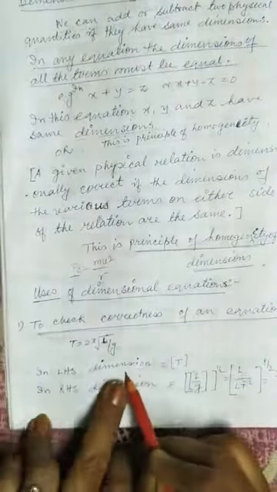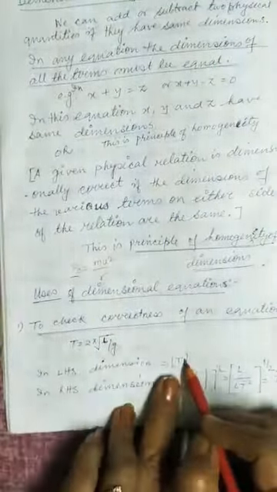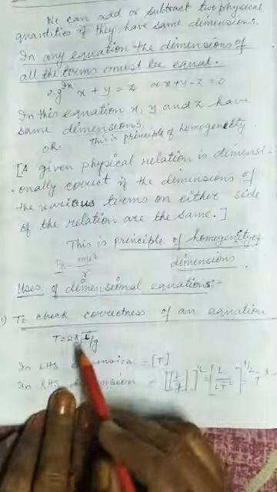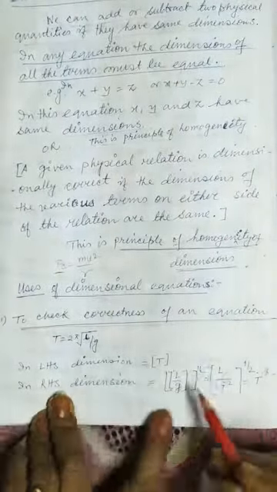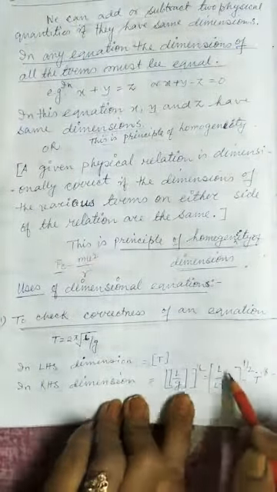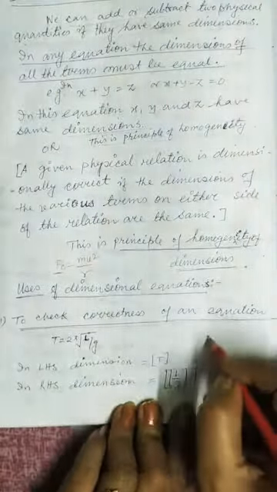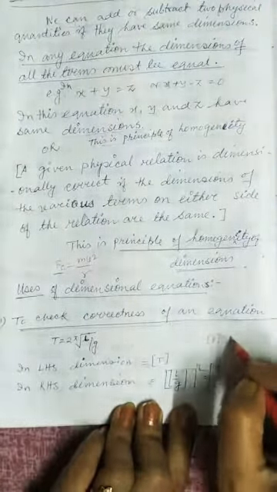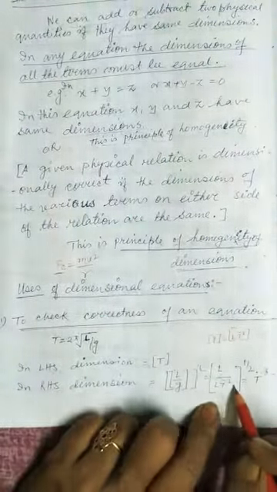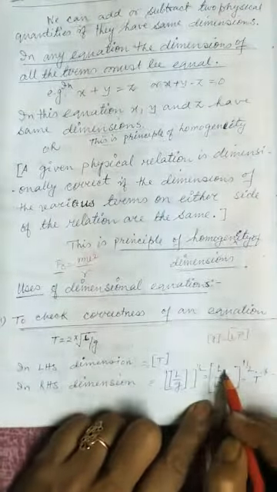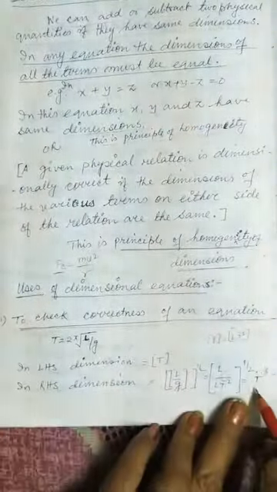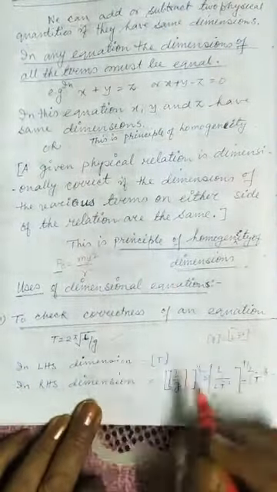In the LHS, the dimension of t is T. In the right side, pi is a dimensionless constant, so we have root under L by g. g is acceleration due to gravity, and its dimensional formula is L T to the power minus 2. So L by L T to the power minus 2 gives T. So the left side dimensional formula is T and the right side dimensional formula is T. So this relation is correct.